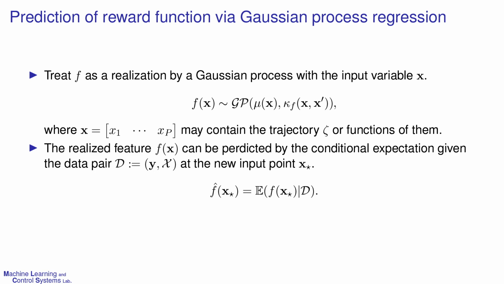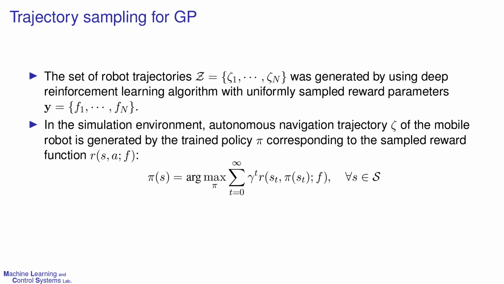The data pair, D, will be generated from sampled reward functions and its corresponding optimal trajectories. To generate the data pair D, we sampled reward parameters uniformly. In the simulation environment, the autonomous navigation trajectory of the mobile robot is generated by the policy which is trained by a deep reinforcement learning algorithm given the reward function with the sampled reward parameter. For the simulation environment, we used the VREP simulator from Coppelia Robotics.